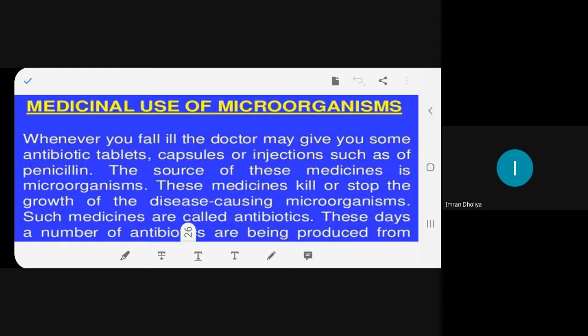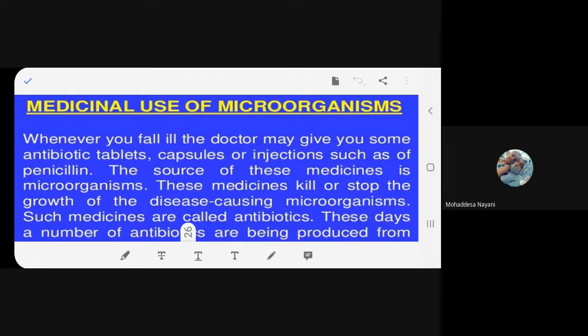Now we are going to see how these microorganisms are used in medicine. When you fall ill, where do you go? You go to the doctor. And what does the doctor prescribe? He gives you a prescription, a big piece of paper with lots of things written on it, isn't it? So he gives you antibiotic tablets, capsules, or he injects you, or gives you penicillin.